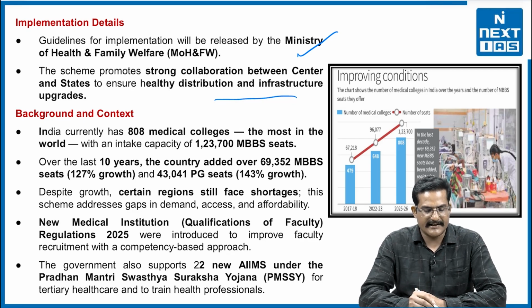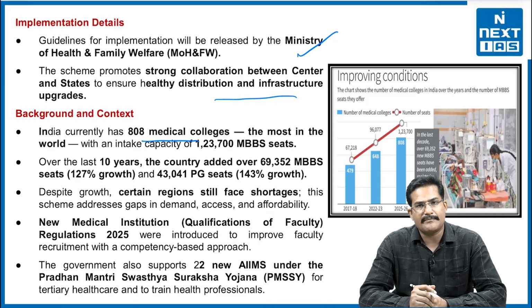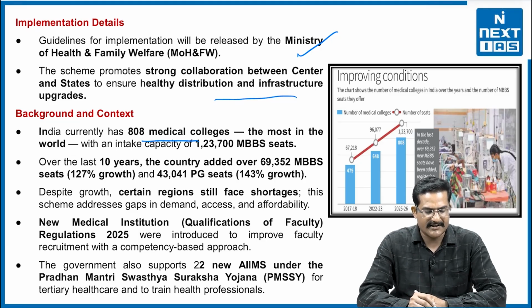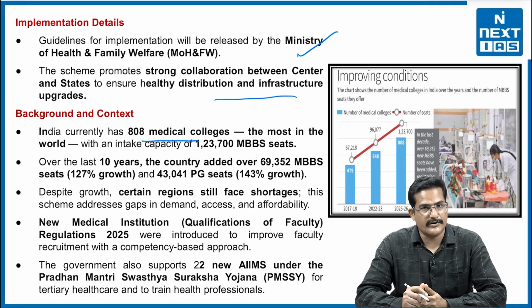So, what happened? India currently has 808 medical colleges, which is the highest in the world, with an intake of more than 1,23,700 MBBS students. This is a sufficient number, but it is not sufficient given that India's population is one of the top in the world in coming time. Over the last 10 years, the country added over 69,352 MBBS seats, which is a 127% growth, and at least 43,041 PG seats, with 143% growth in India as well.